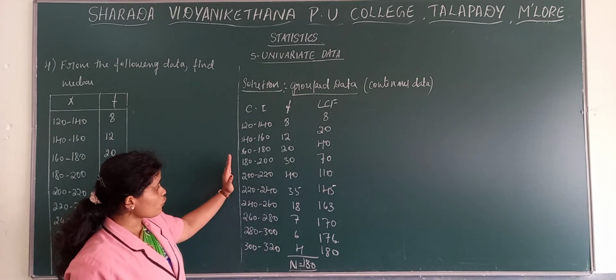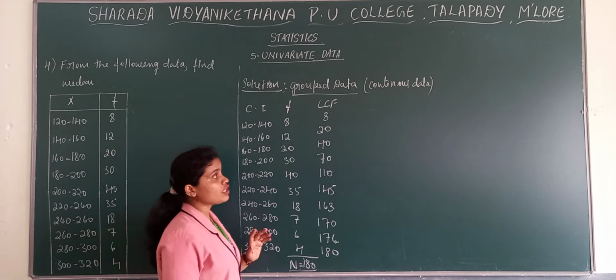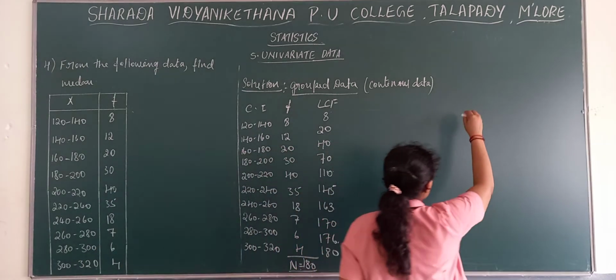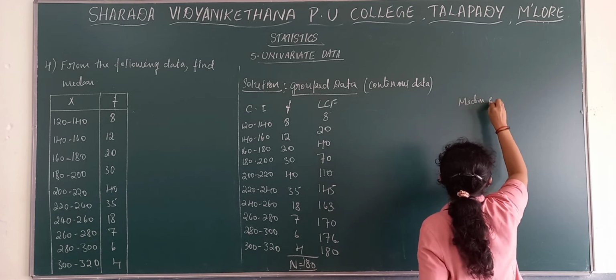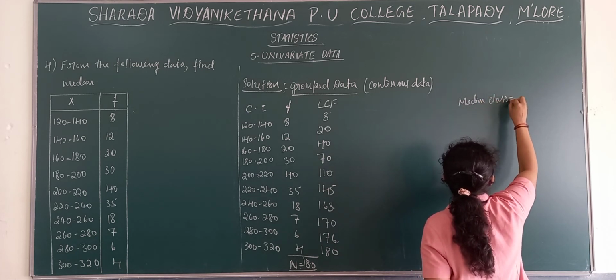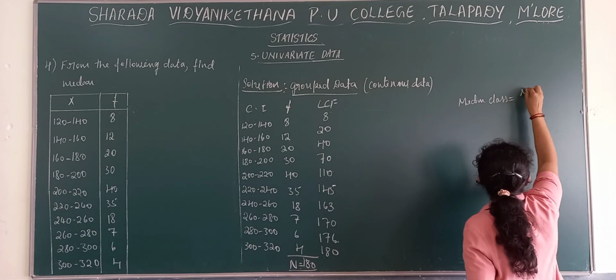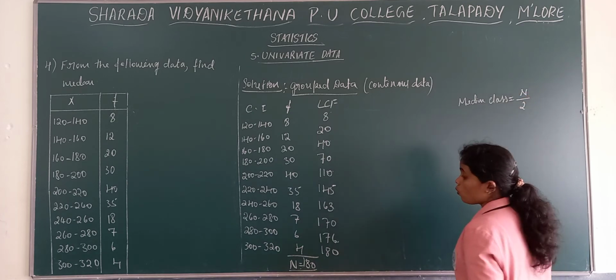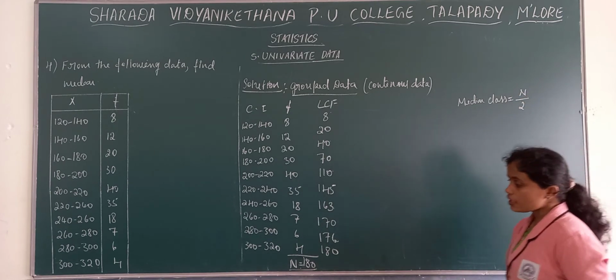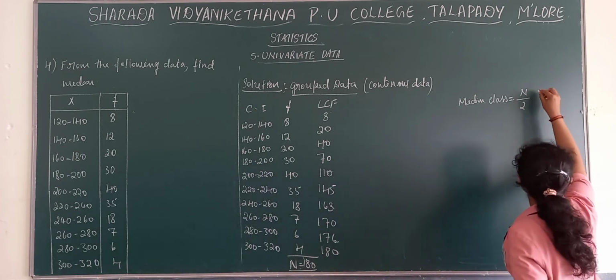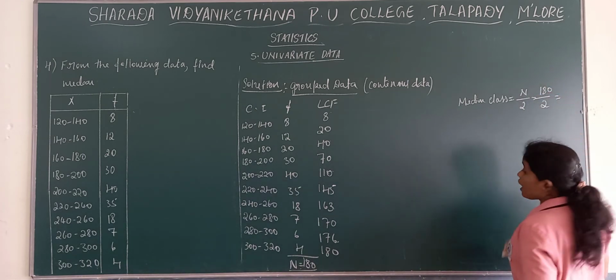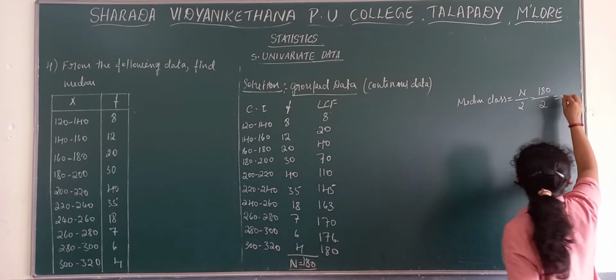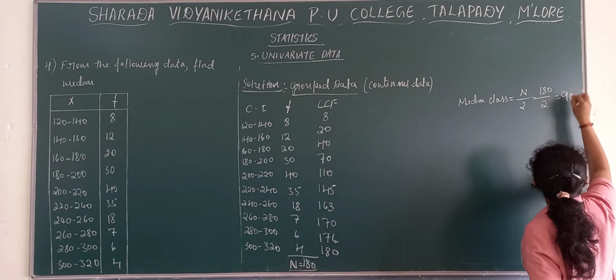Now, in case of continuous data, firstly we need to find the median class. See how to find the median class: it is n by 2. What is the total number of frequencies? Total number of frequencies is 180, by 2, then we get 90.